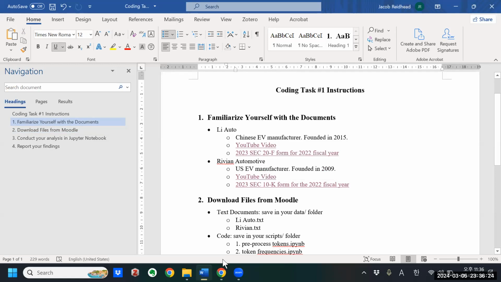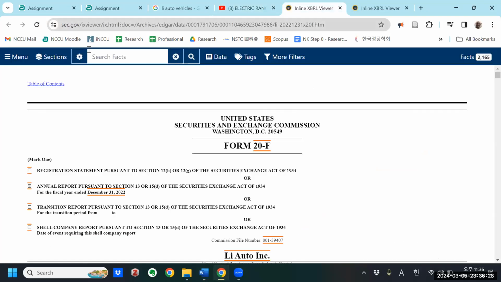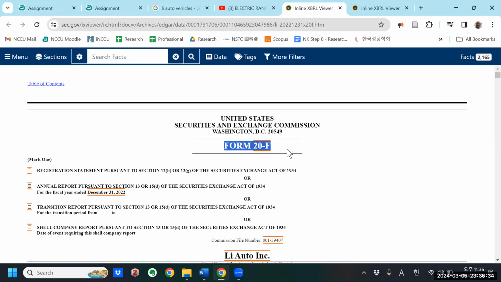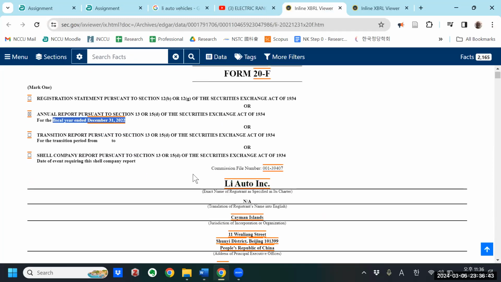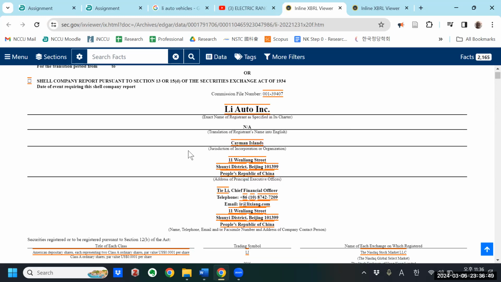If you follow these links, you can see on the SEC website, this is sec.gov for the American government, the Form 20F annual report for the fiscal year that ended in 2022 for Li Auto. And then if you go down here, you can see it's a Chinese company registered in the Cayman Islands.